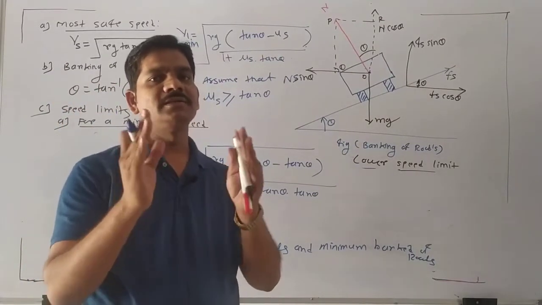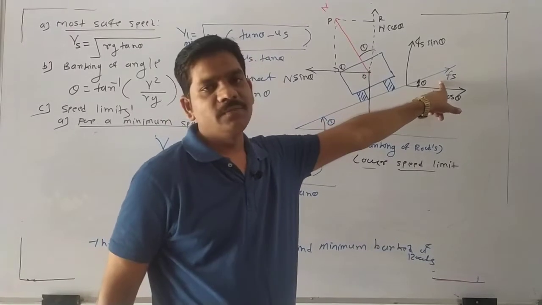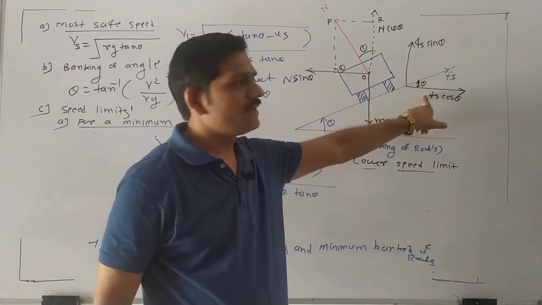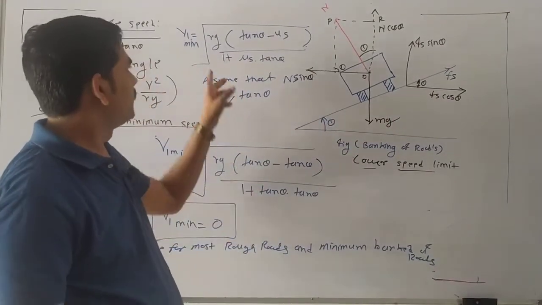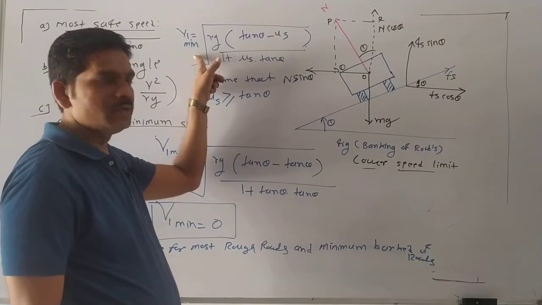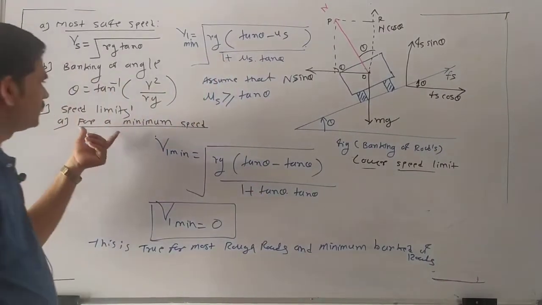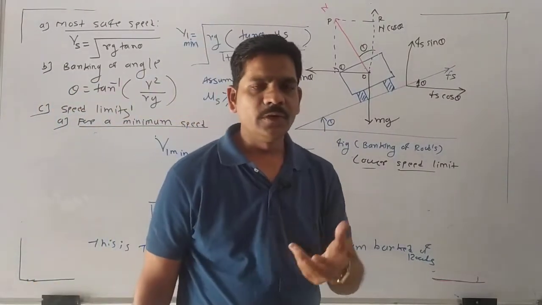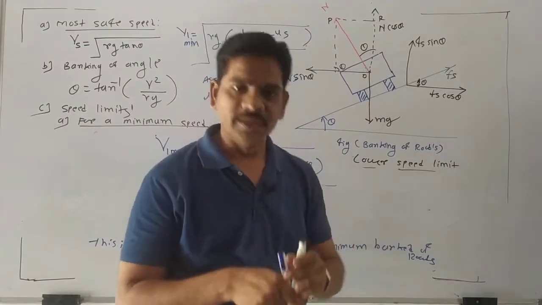At that time the static friction acts in the upward direction. This static friction is divided into two components. Solving the whole derivation, finally we get this V minimum value. So this formula occurs for which condition? For the minimum speed limit. Now the other is for the high speed limit.